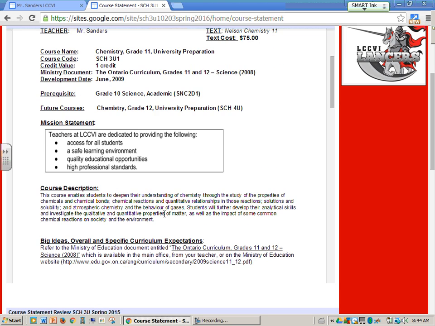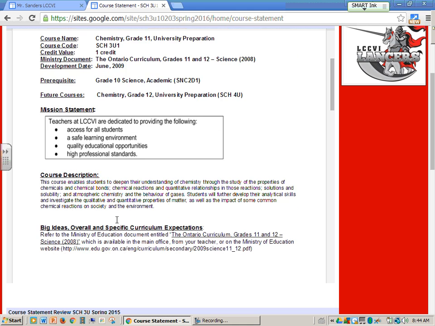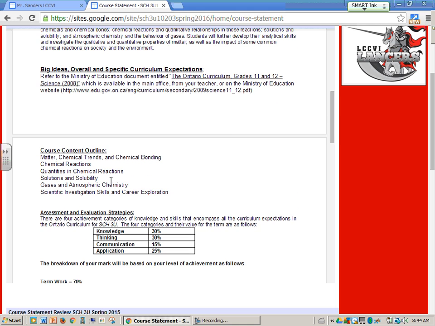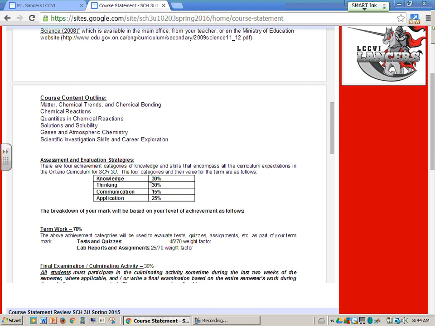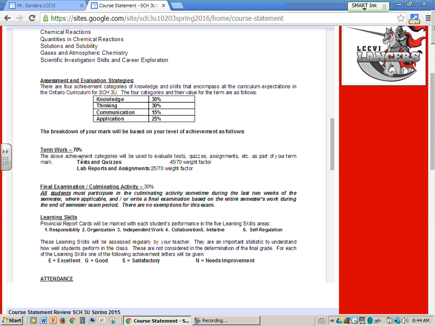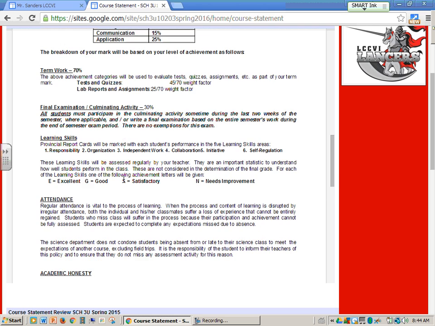It talks about what the course is, the description of the course, what units we will be learning, how the mark breakdown is depending on the type of question, how the term work is assessed with tests and quizzes and labs and assignments, and then ultimately how the exam is assessed. And in my classes, the exams are always 30% with the term work 70%.